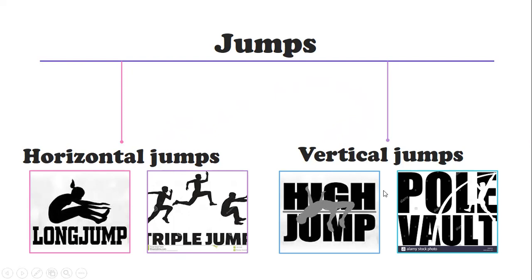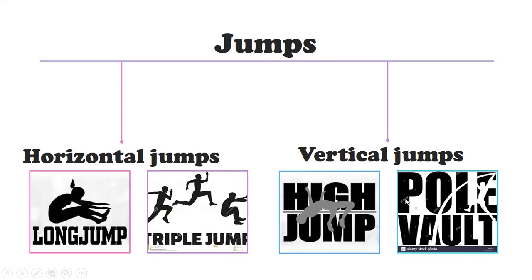In vertical jumps, you can see high jump and pole vault. In the pictures, you can also find out how they do the jumps. In long jump, how they jump, and in triple jump, there are some differences from long jump. Likewise, in pole vault and high jump, you can see some differences.